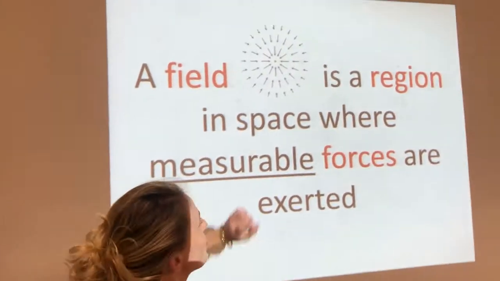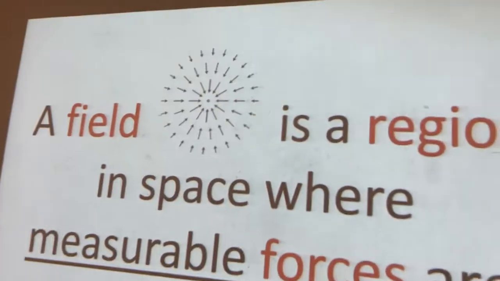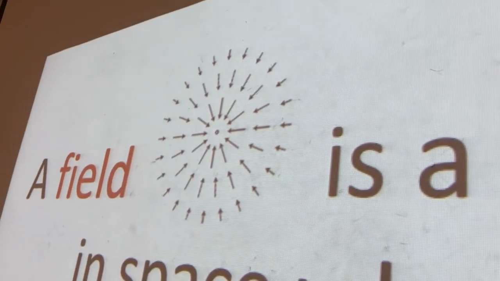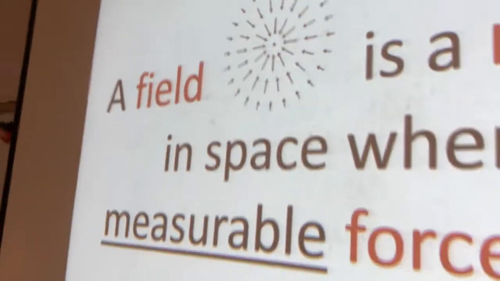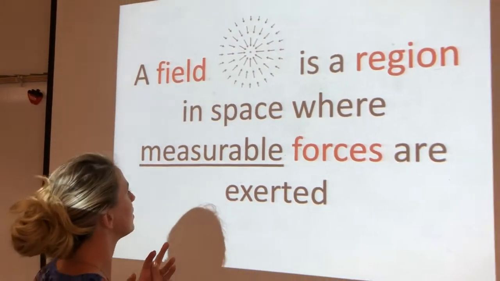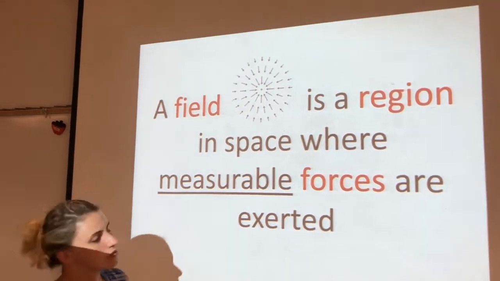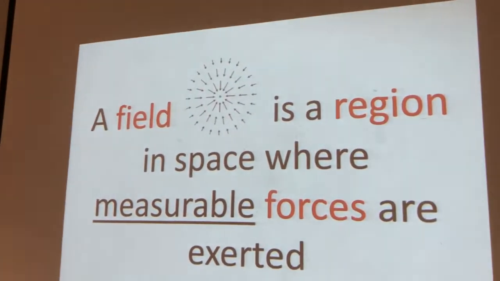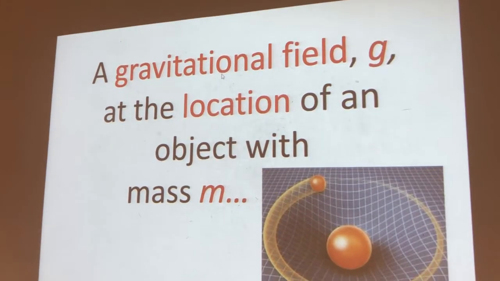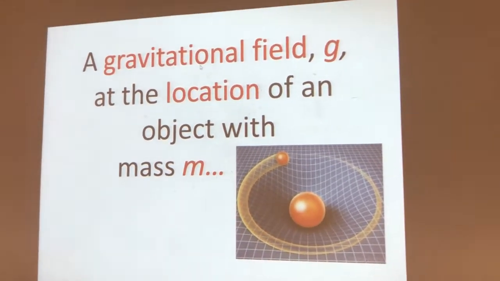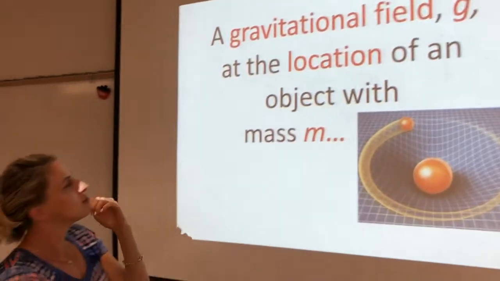A field is a region in space where measurable forces are exerted. A gravitational field, g, new term.